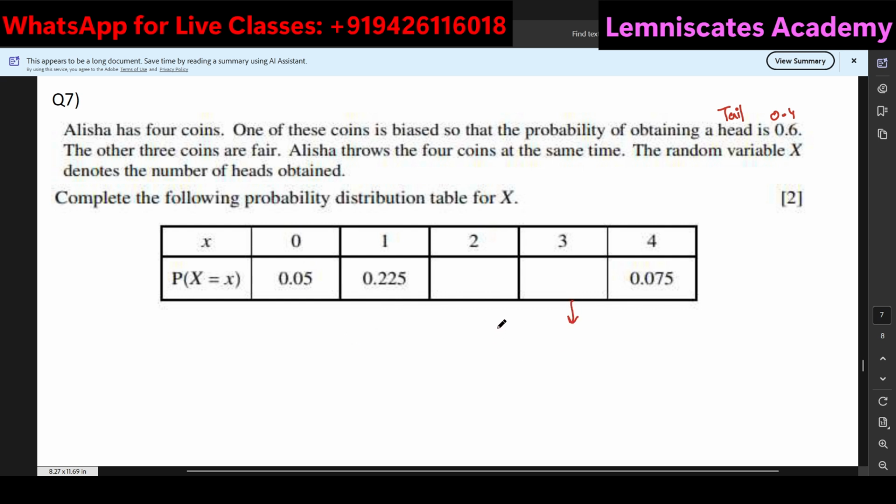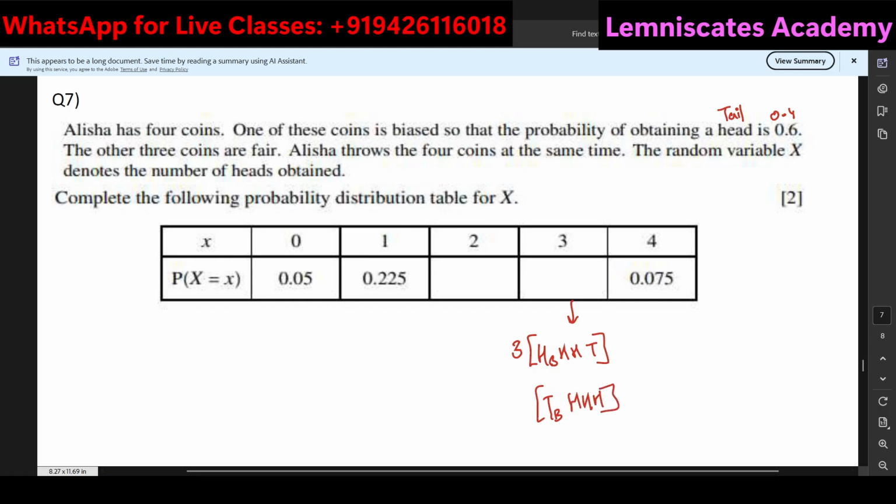In the examination, I would have just used my calci and shifted the position of 3. That's it. But over here, because I'm trying to show it to you, 3 times biased head and 2 fair heads with 1 fair tail, or tail that is biased and 3 heads.